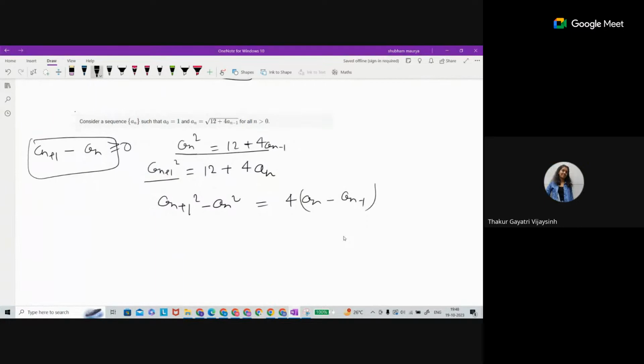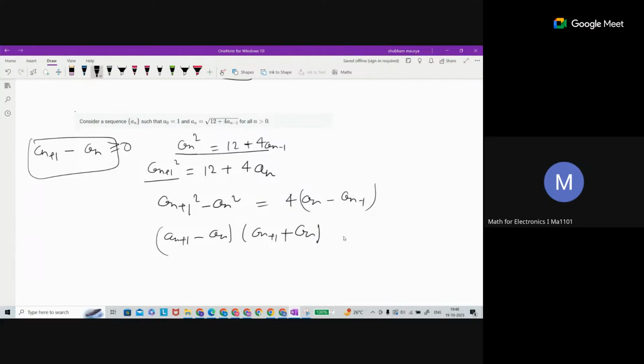Yes, sir. Okay. So this is going to be AN plus 1 minus AN times AN plus 1 plus AN, and on this side this is 4 AN minus 1. Still, is this giving the information that it is increasing?